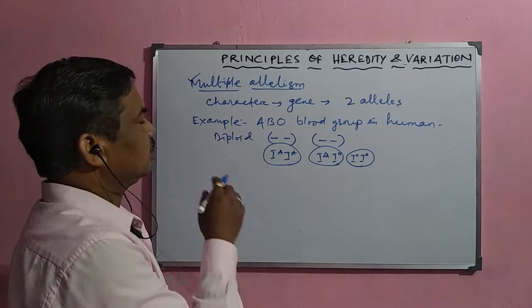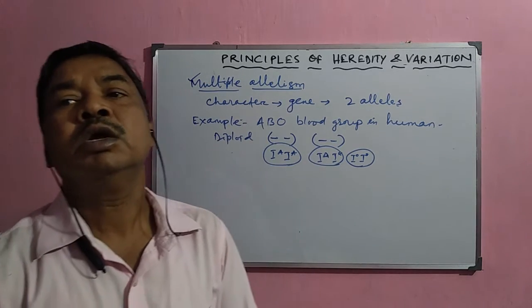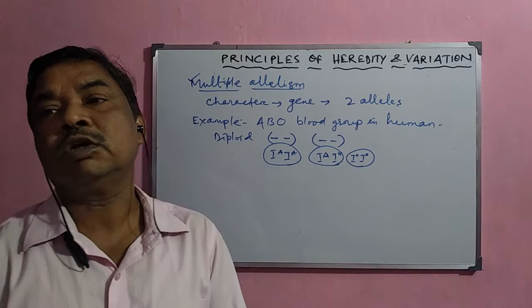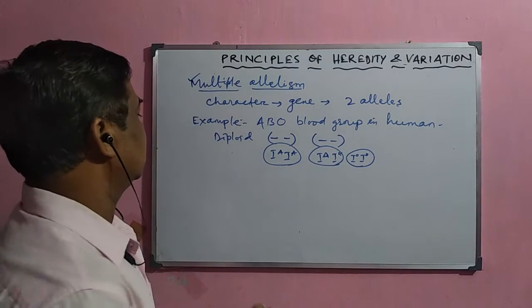This blood group phenomenon was first discovered by Karl Landsteiner in 1900.